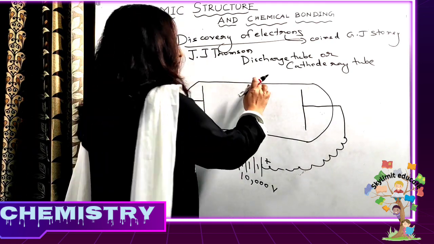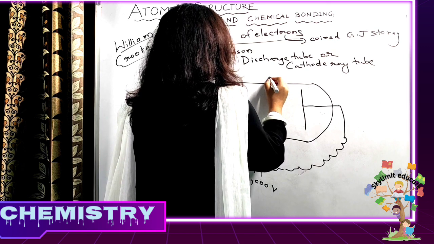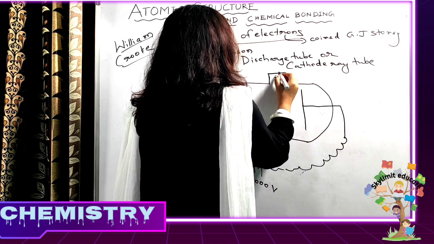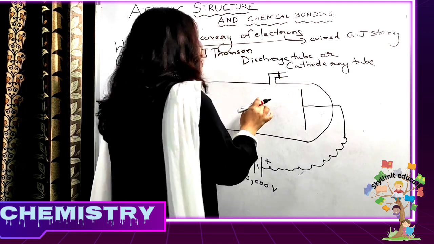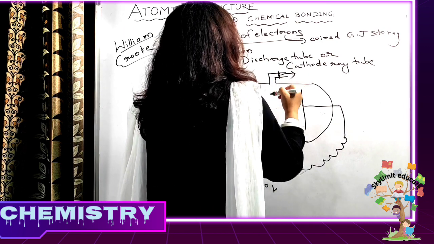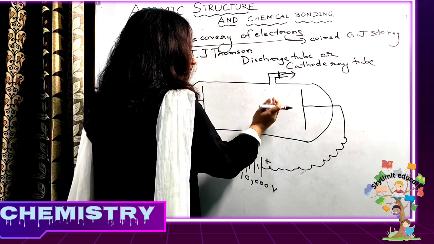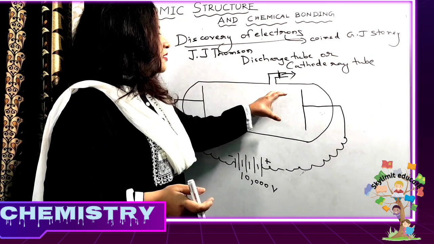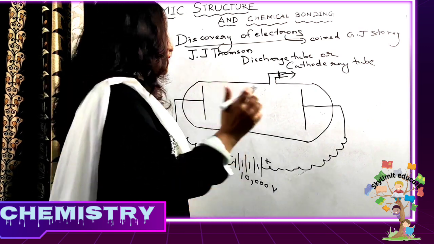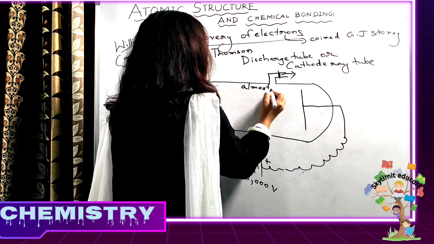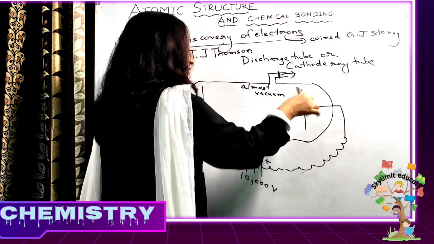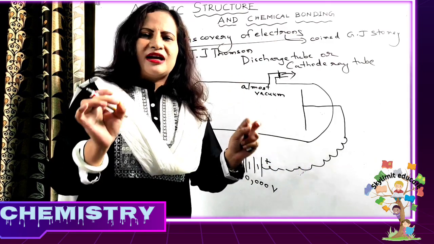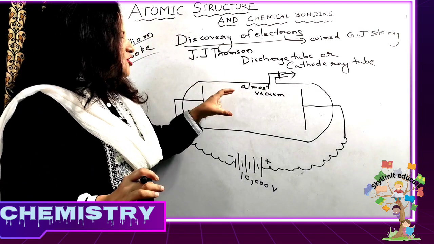What was important here was a suction-like structure. That means what? Just to evacuate the gas so that we have very little gas, almost a near vacuum. To create the vacuum, the gas was sucked out through this outlet. So almost a vacuum was created inside this cathode ray tube, but we cannot say it was a complete vacuum. There were still some amount of gaseous particles inside. And the pressure, that means what happens?